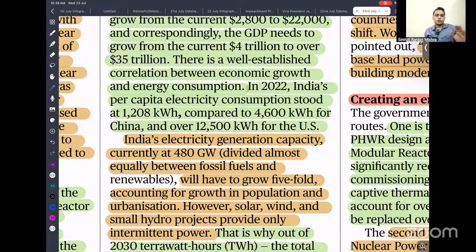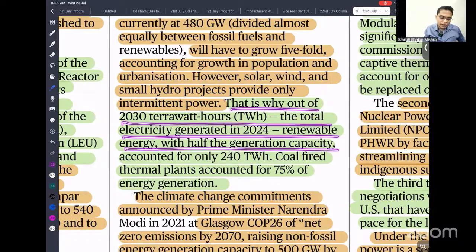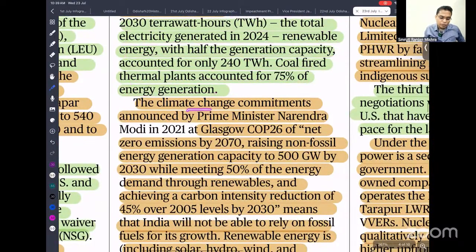And nuclear power, though the fuel is quite radioactive, does not generate problems like a coal power plant, which generates significant greenhouse gases that are very harmful, but here nothing like that. So if we can ensure safety of its operation, this is the best power plant. Out of the 2030 terawatt hours of total electricity generated by 2024, renewable energy accounts for half of the generation capacity. So that means we also have climate change commitments.